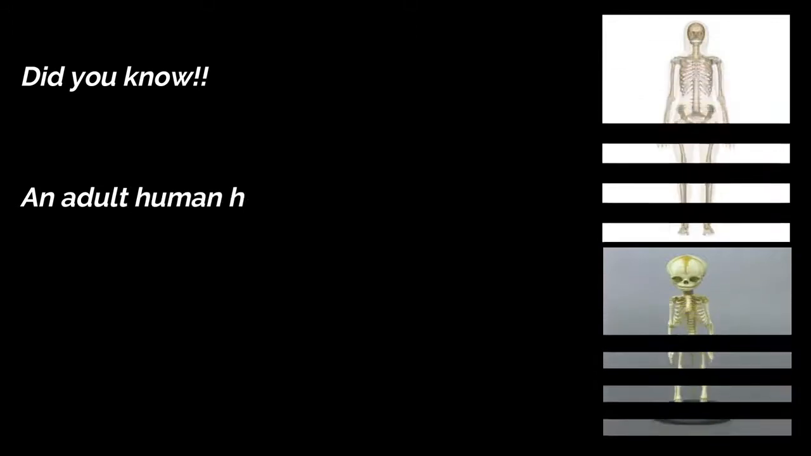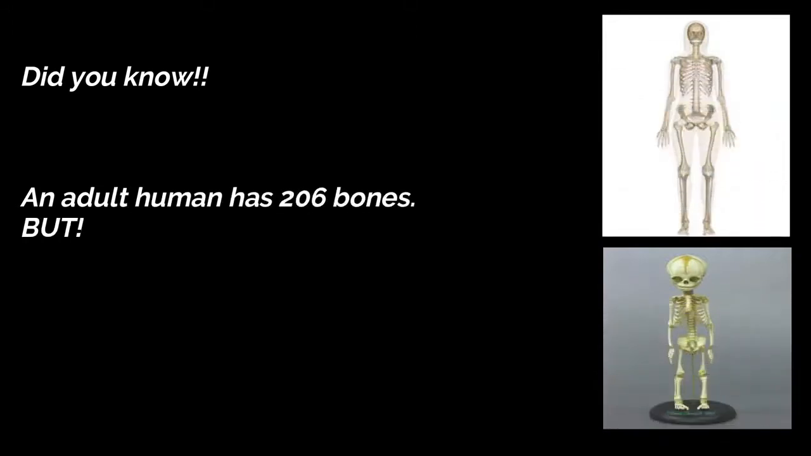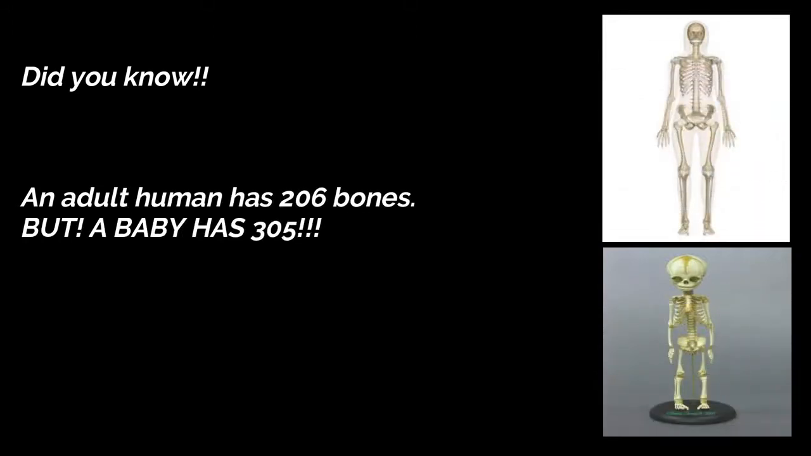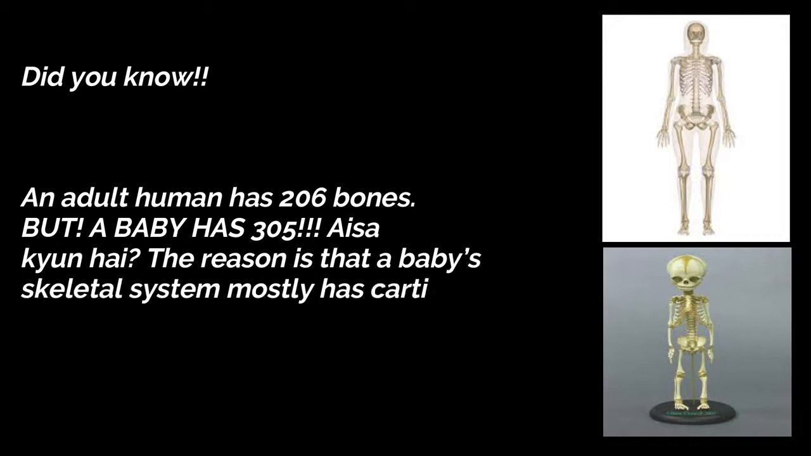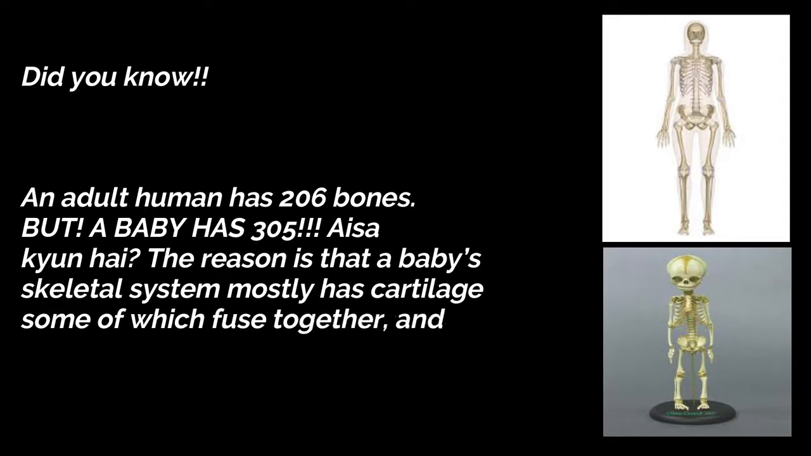क्या आपको एक मज़े की बात जाननी है? An adult human has 206 bones, but a small baby has 305. ऐसा क्यों है? The reason is that a baby's skeletal system mostly has cartilage, some of which fuse together and others harden with age to form hard bones.